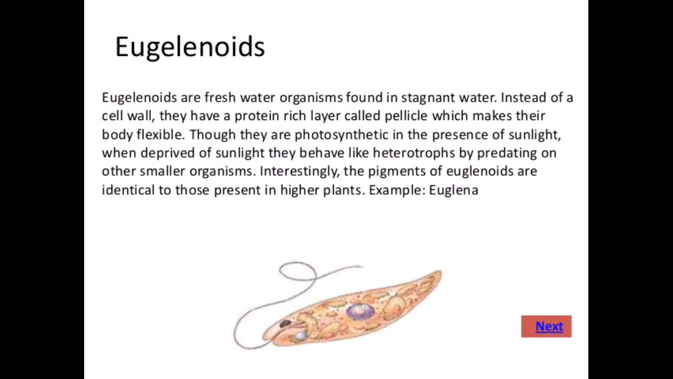Euglenoids. Euglenoids are freshwater organisms found in stagnant water. Instead of a cell wall, they have a protein-rich layer called pellicle, which makes their body flexible. Though they are photosynthetic in the presence of sunlight, when deprived of sunlight, they behave like heterotrophs by predating on other smaller organisms. Interestingly, the pigments of euglenoids are identical to those present in higher plants. For example, Euglena.